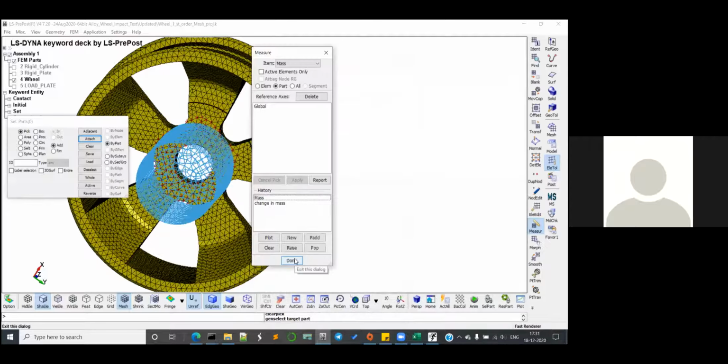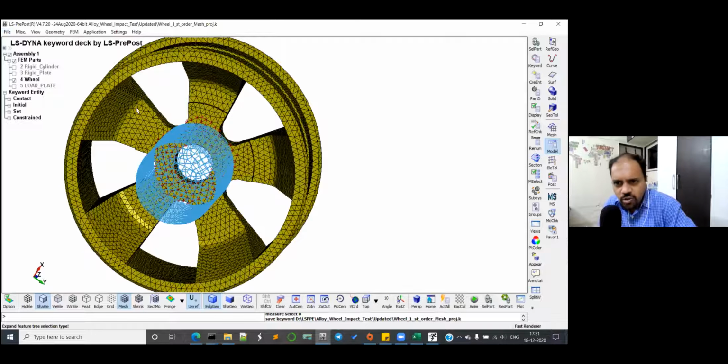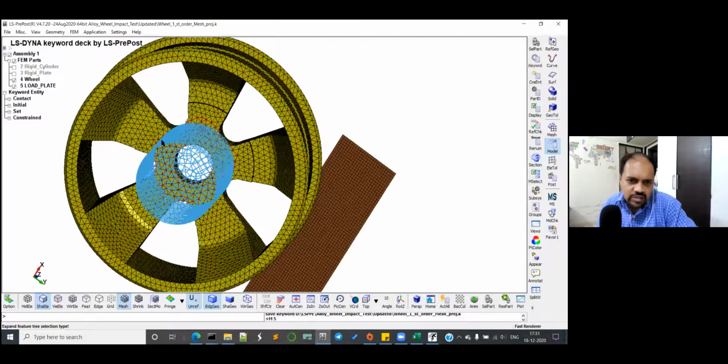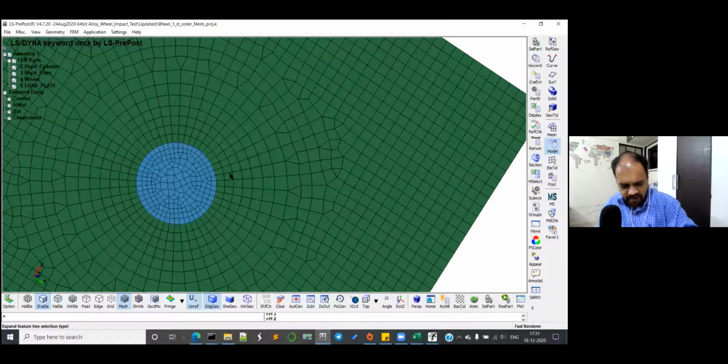At least the plate should move, and the plate should just rebound because it doesn't have any mass. It's like a 7 kilogram plate.